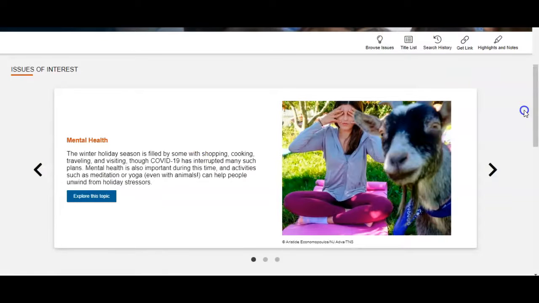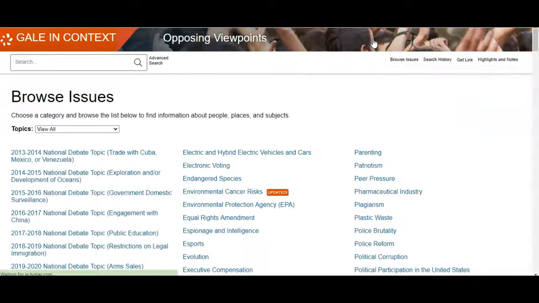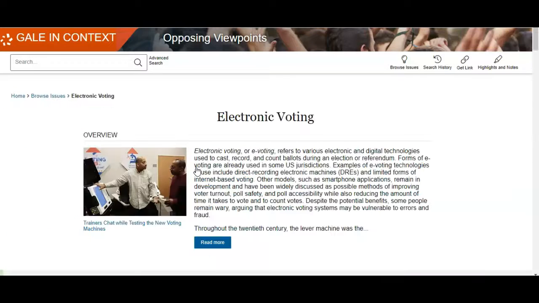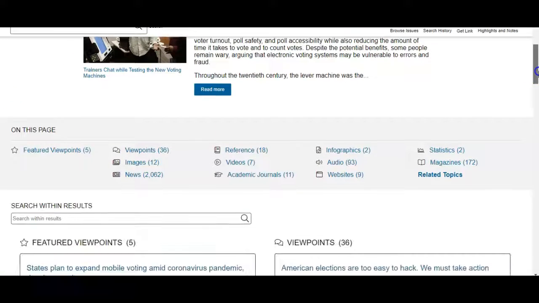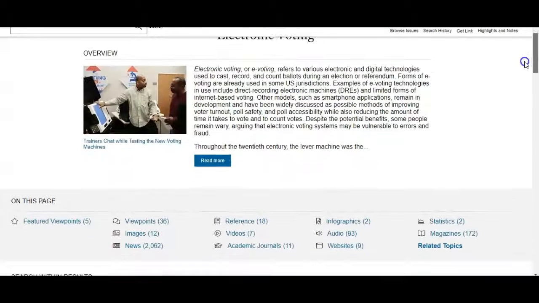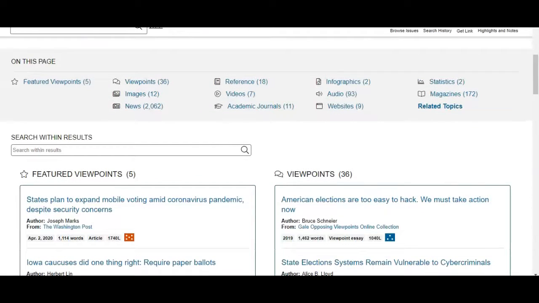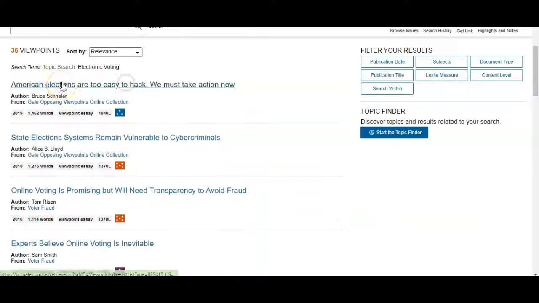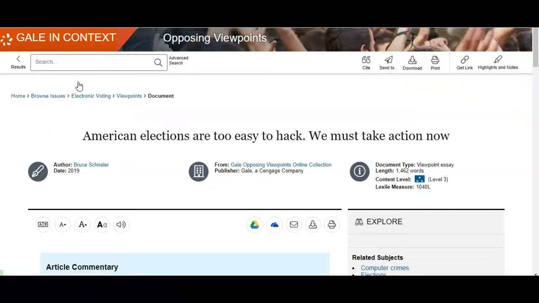I'm back on the home page now because I want to browse the issues with you all. Let's try electronic voting. So this is what an issues page looks like. This is one of the Gale approved issues. And I want to show you one of the coolest parts of this database, and that is the viewpoints. So if you go here, you can see that we have different viewpoints for each of these, and I'm just going to go ahead and click it.